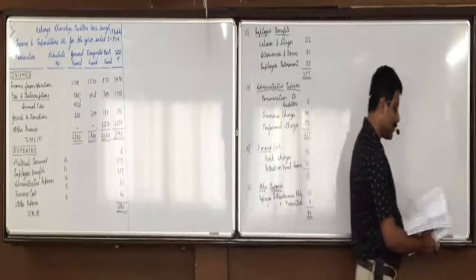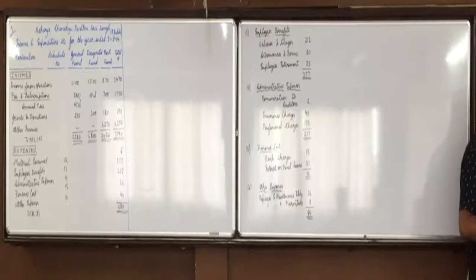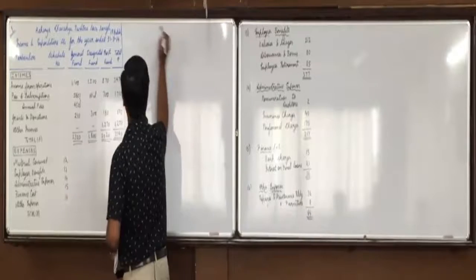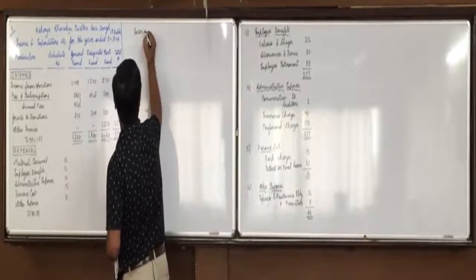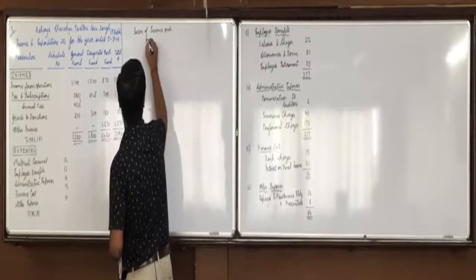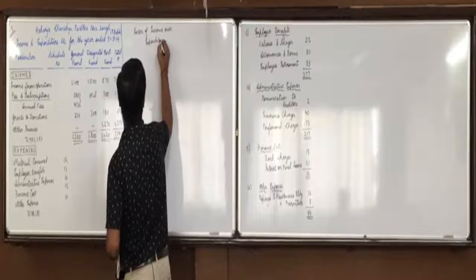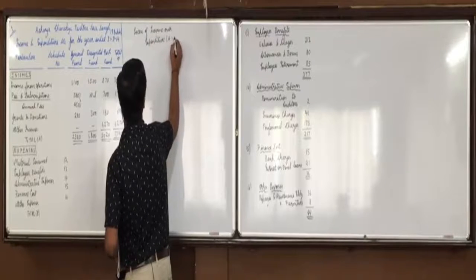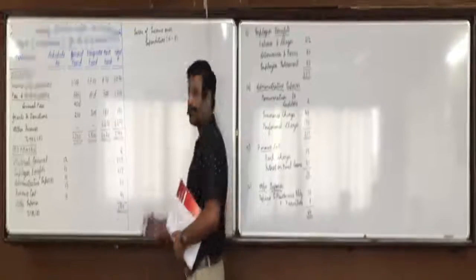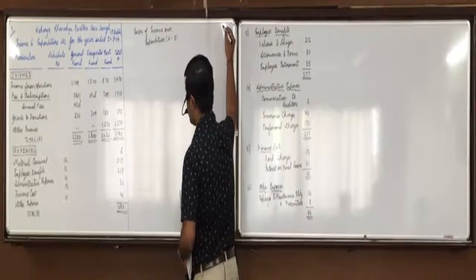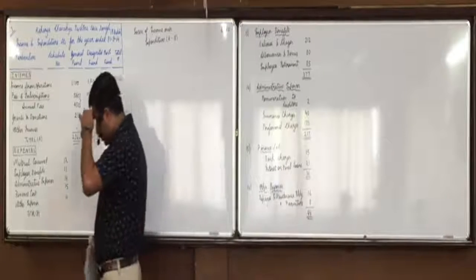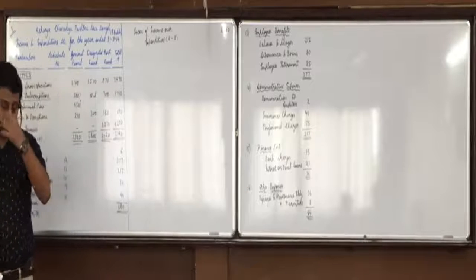Did everyone understand this? Now, A minus B will give us excess of income over expenditure. Excess of income over expenditure, A minus B: 7140 minus 680 is 6460.